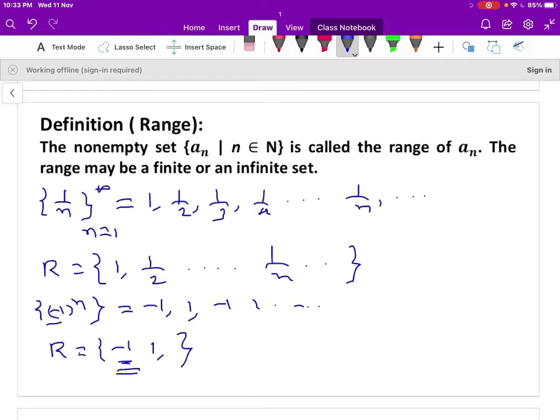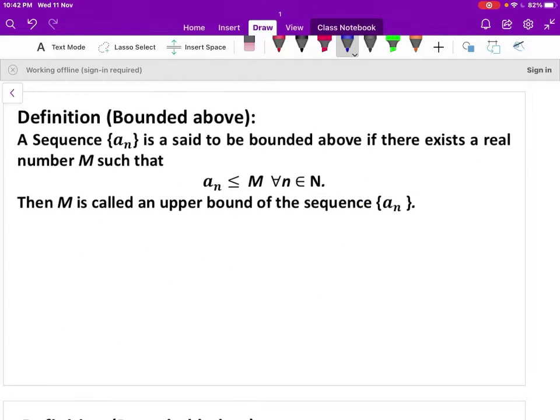Now we'll move to the definition of boundedness of a sequence of real numbers. A sequence a_n is said to be bounded above if there exists a real number M such that for all n belonging to N, it means all the terms of the sequence a_n are either less than M or equal to M. Then M is said to be an upper bound of the sequence a_n. We can show it graphically.